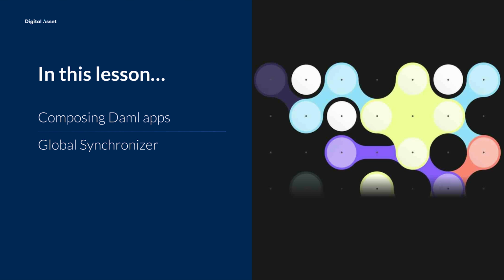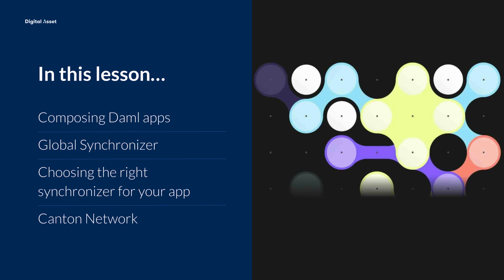In this lesson, we are going to introduce the global synchronizer as the default choice of synchronizer for composed Daml apps. We're also going to explain the alternatives to composing Daml apps on the global synchronizer and considerations for choosing the right synchronizer for your app. Finally, we're going to introduce Canton Network.